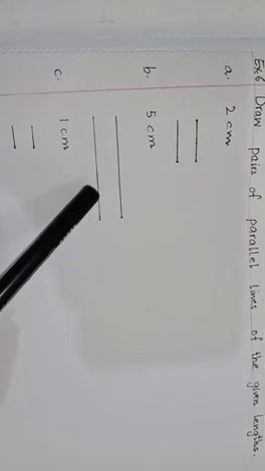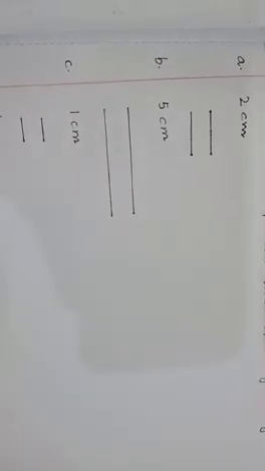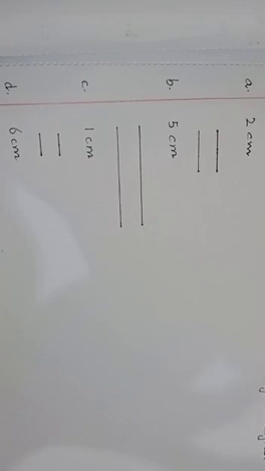And students, one more thing, you can also draw parallel lines of the given lengths with the help of color pencils. Like if it's 2 cm, you can draw these two lines with red color or green color, and for the length of 5 cm, these two lines with yellow color. It's up to you, okay? But use only color pencils, not color markers. And also draw very neatly, okay?